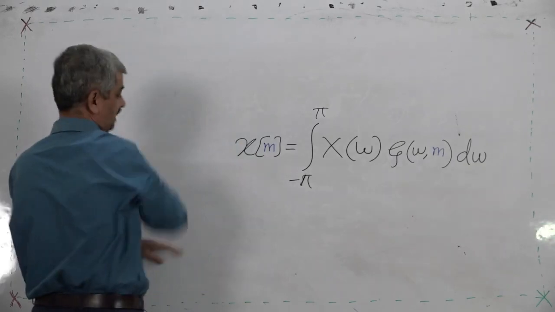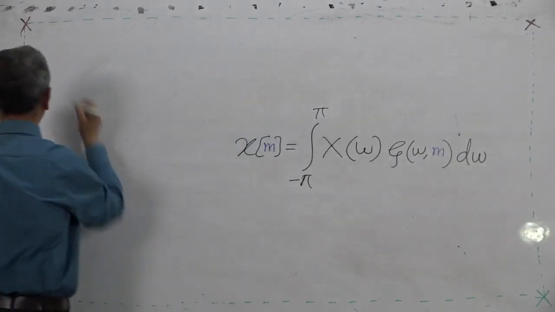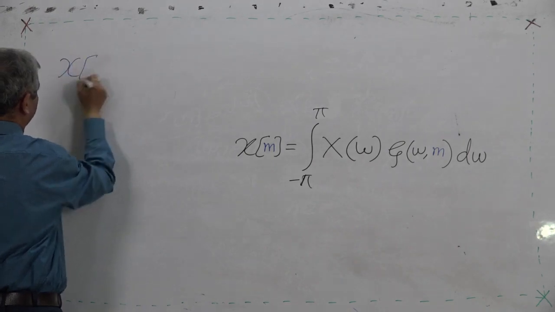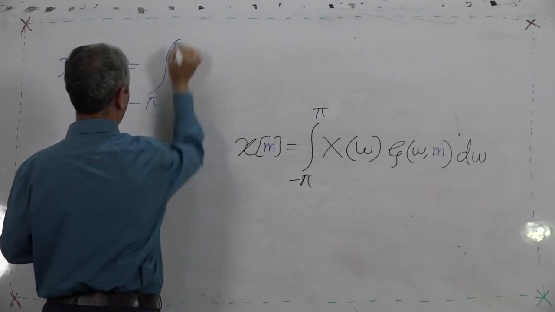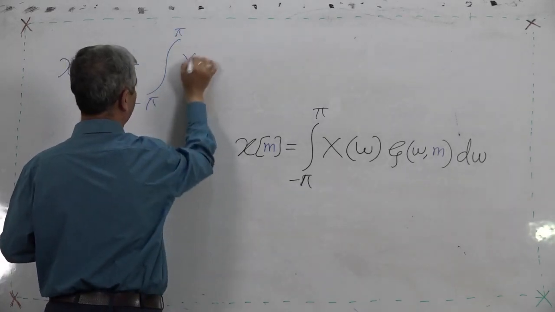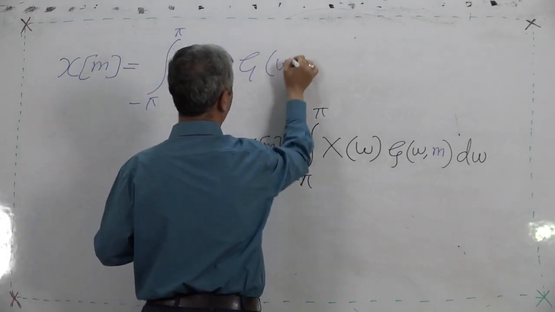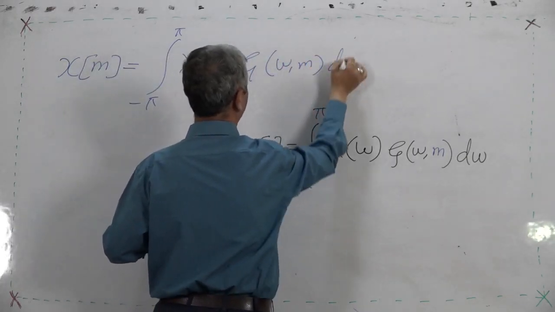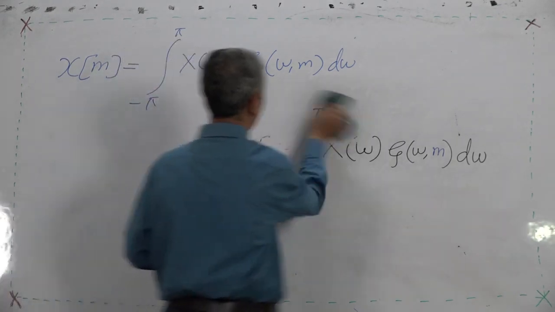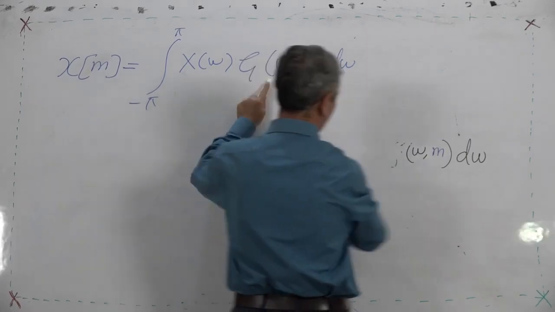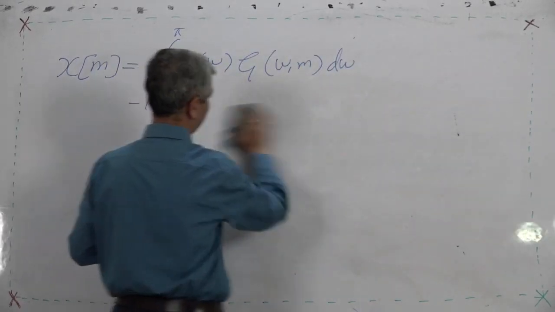I hope I am trying my level best, assuming that you will understand. So, we write x[m] on the left-hand side equal to the integral from minus pi to pi of X(ω) g(ω, m) dω. So, this is the formula of the inverse, where we have to find g(ω, m). Now, how do we find that?